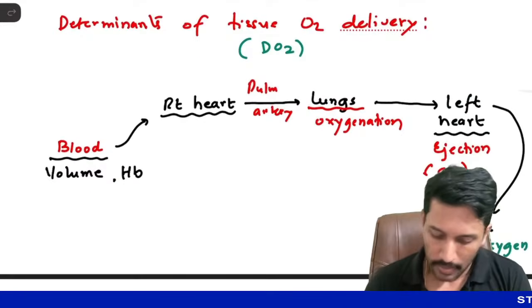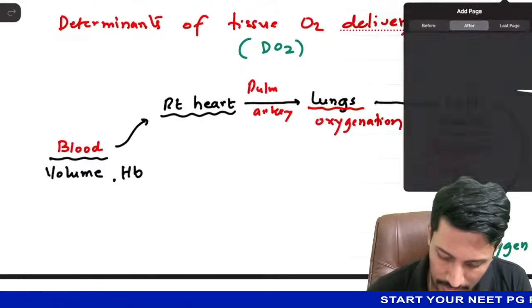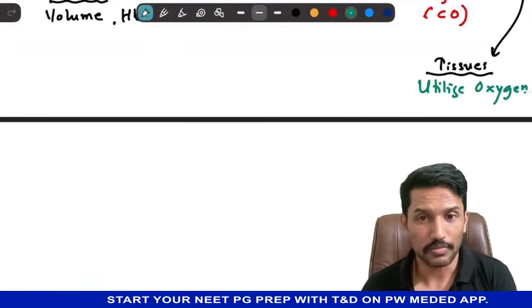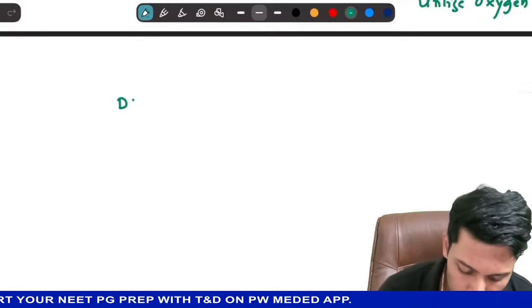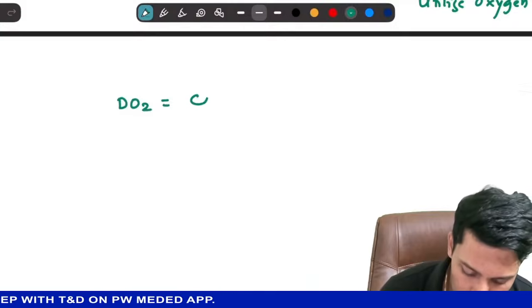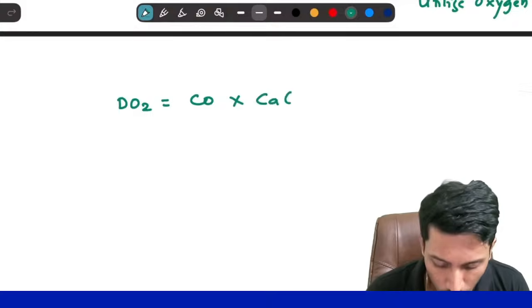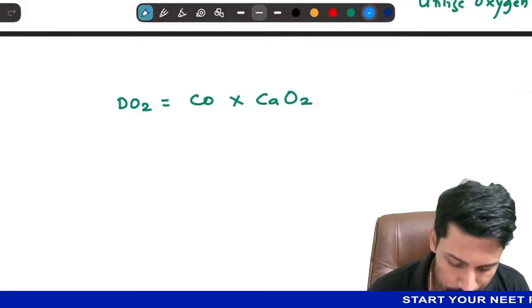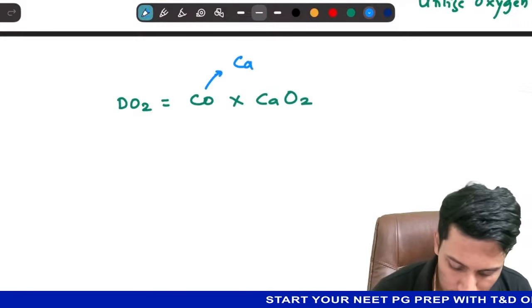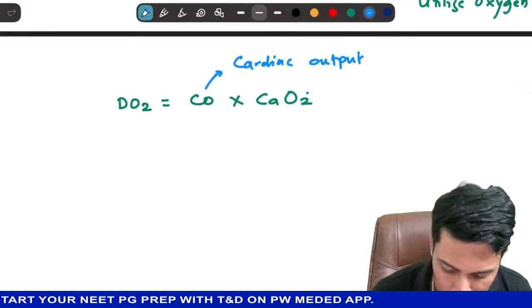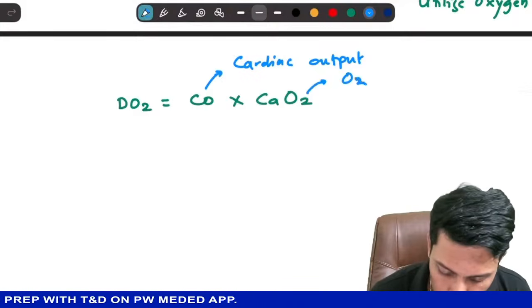So then we understand that this is a concept, but can I put it in mathematical terms? What are the important determinants of tissue delivery of oxygen? Yes, it is usually cardiac output into oxygen content of blood. So CO stands for cardiac output and CaO2 stands for oxygen content of blood.